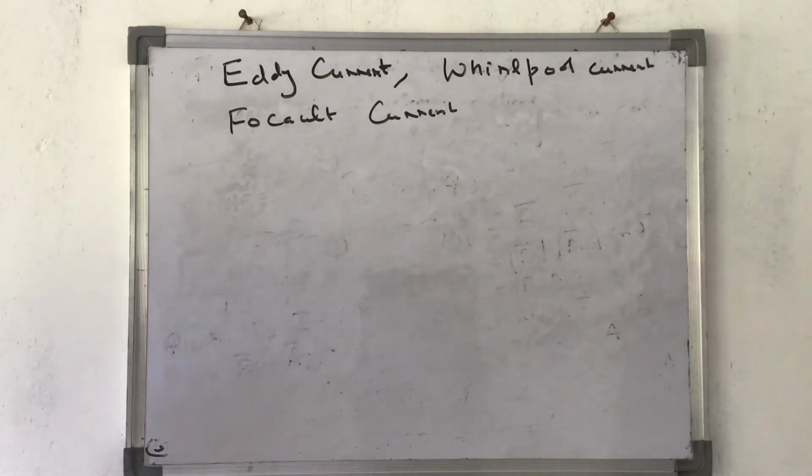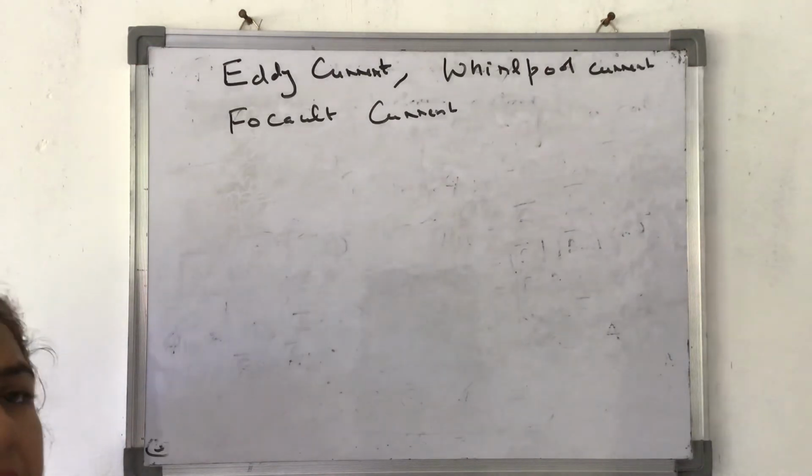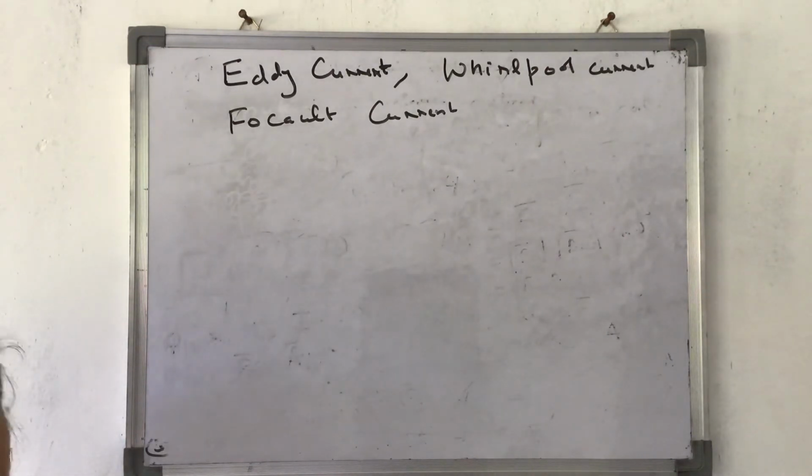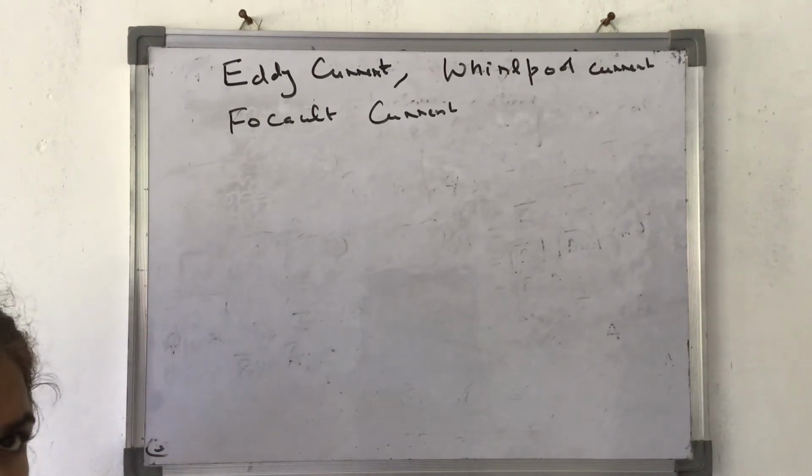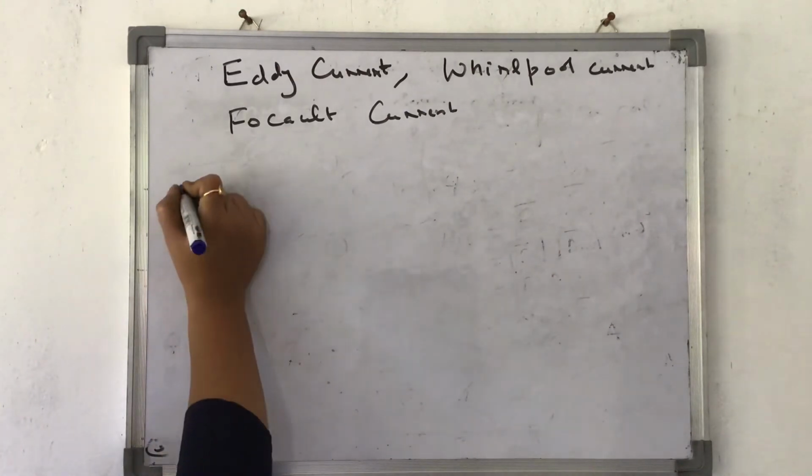Eddy current means, in case a conducting plate, I'm not talking about wire, I'm not talking about coil, if a metallic conducting plate is placed in changing magnetic field, then induced currents are produced in it. This is called eddy current. These are circular currents. That's why they are also called whirlpool or eddy current. So what are eddy currents? These are circular currents produced in a conducting plate when placed in changing magnetic field or changing magnetic flux.